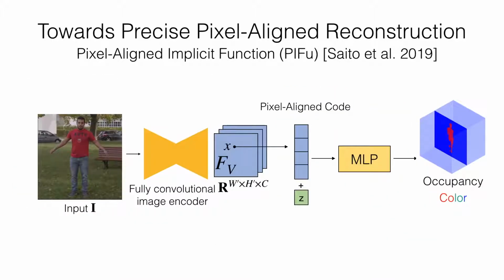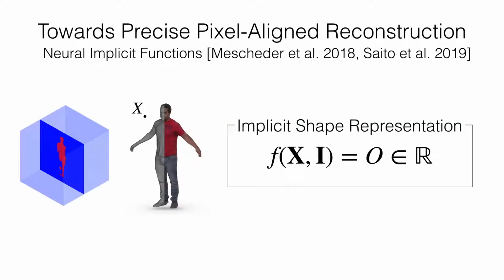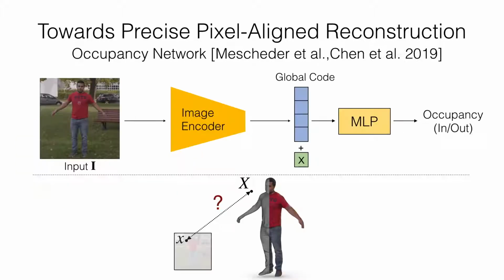To address the resolution limitation, last year we proposed the pixel-aligned implicit function, PIFu. I will briefly explain how it works and point out its limitation for more precise human reconstruction, which is the main focus of this work. In PIFu, we use a neural implicit function for shape representation. 3D shapes are represented by the level set of occupancy fields parameterized by a neural network. Since this formulation does not involve any discretization, we can effectively model 3D shapes at an arbitrary resolution.